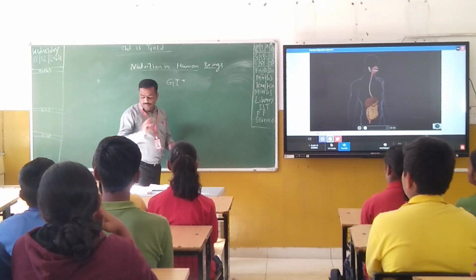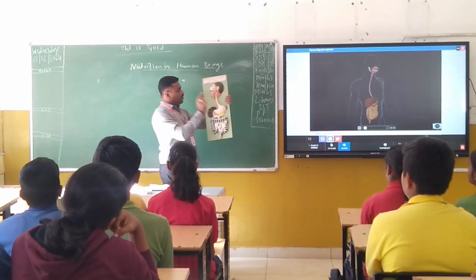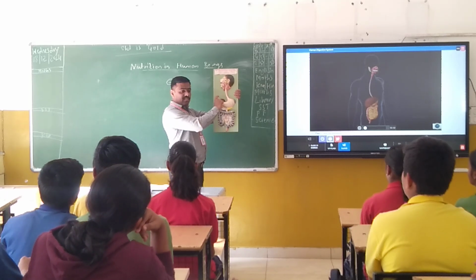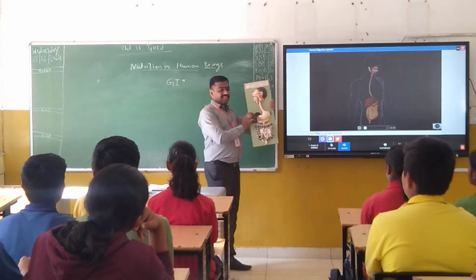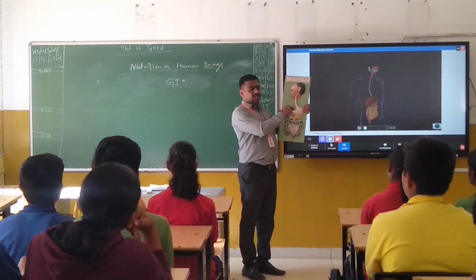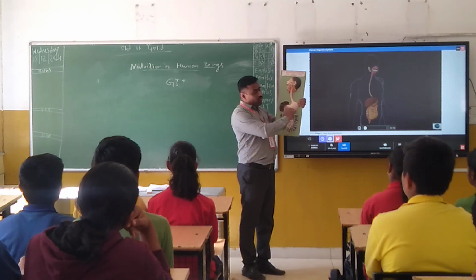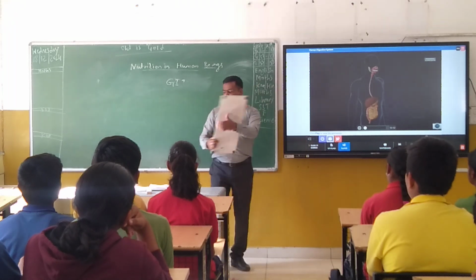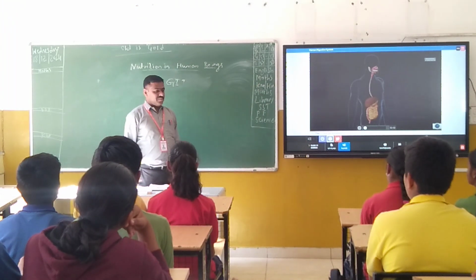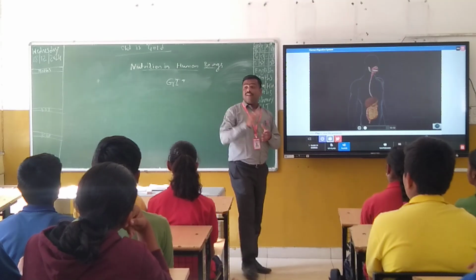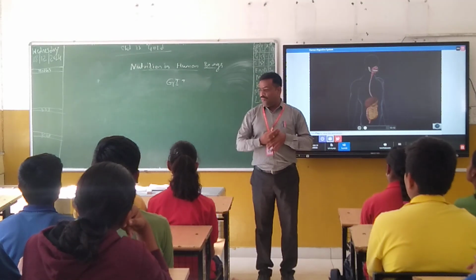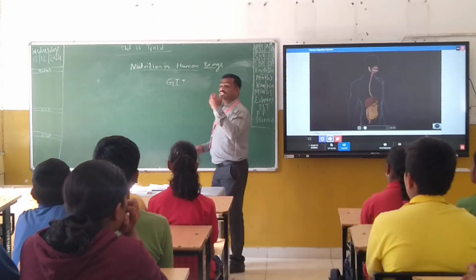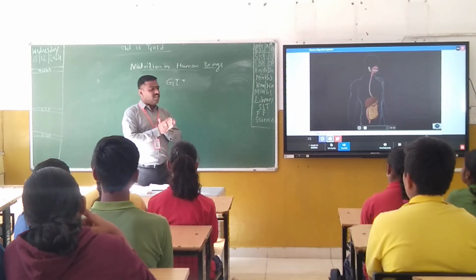And along with that, in the human digestive system, you are able to find two more things. Those are nothing but glands. Here, you are able to see the biggest gland, that is liver. The liver is considered the largest gland in our body. Along with that, here you are able to see one more gland, that is called a pancreas. Obviously, the question arises: in the digestive system, what is the use of these glands? These glands are very much essential for digestion, because that is the second step in nutrition. Those are nothing but digestive glands. One is the liver, another one is the pancreas.